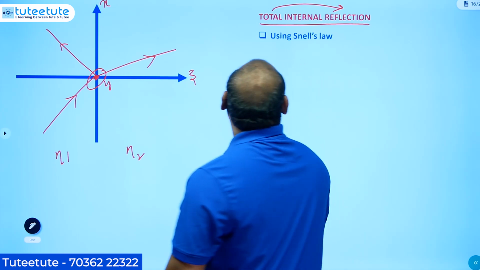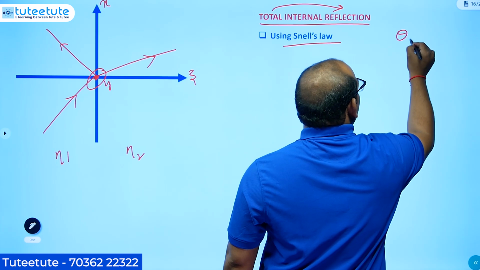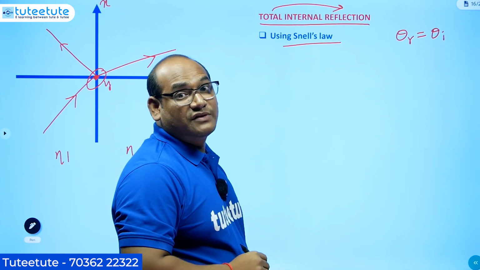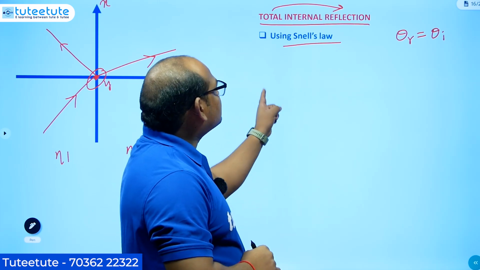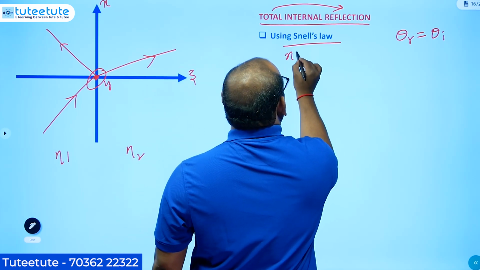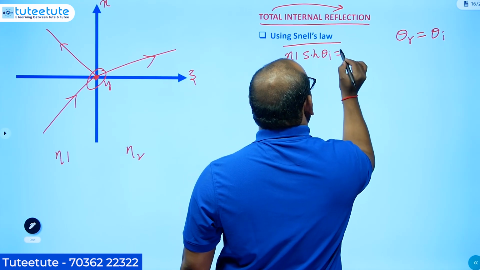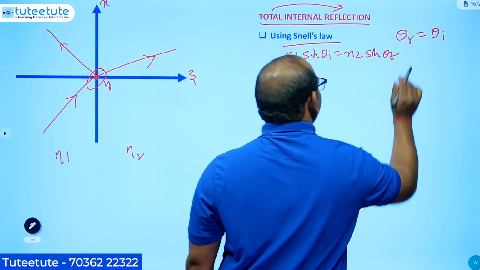So we know about Snell's law. First Snell's law is theta r is equal to theta i. The second one, that means the angle of refraction and the angle of incidence are related by Snell's law of refraction, that is n1 sin theta i is equal to n2 sin theta t.